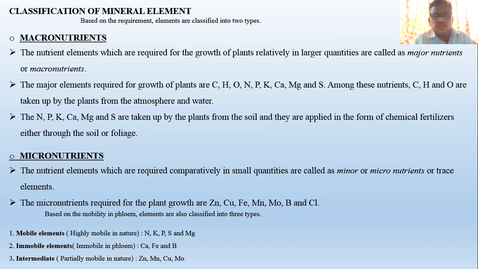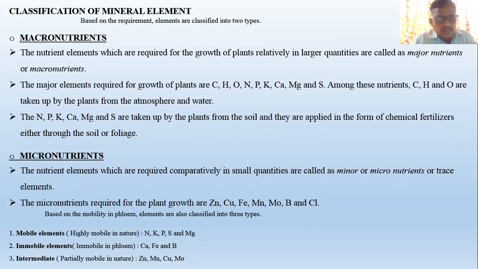Among these nutrients, carbon, hydrogen, and oxygen are taken up by the plants from the atmosphere and water. And the next point is that nitrogen, phosphorus, potassium, calcium, magnesium, and sulfur are taken up by the plants from the soil, and they are applied in the form of essential fertilizers either through the soil or foliage. Okay, foliage is nothing but in the form of sprays.